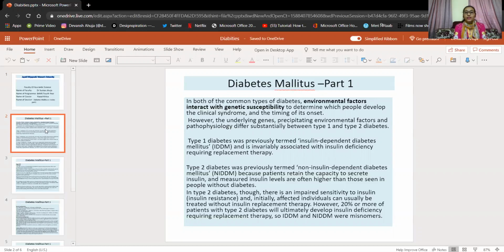Initially, affected individuals can usually be treated without insulin replacement therapy. However, 20% or more of patients with type 2 diabetes mellitus will ultimately develop insulin deficiency requiring replacement therapy. So IDDM and NIDDM were only misnomers.